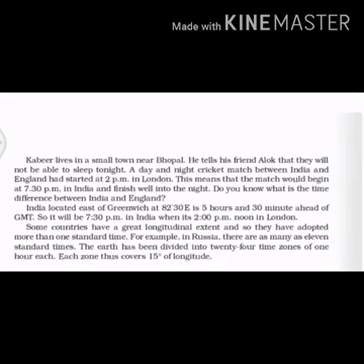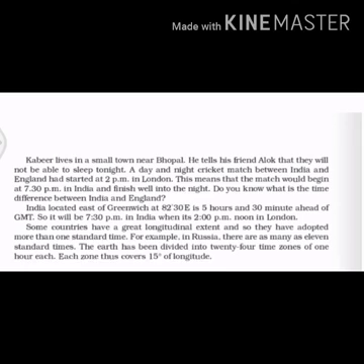So now let's take one more example to understand the time difference between different countries. Kabir lives in a small town near Bhopal, and he tells his friend Alok that they will not be able to sleep tonight because a day and night cricket match between India and England has started at 2 p.m. in London. Now this means that the match would begin at 7:30 p.m. in India and it will finish well into the night.